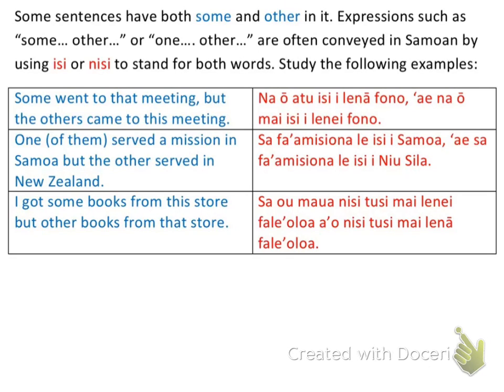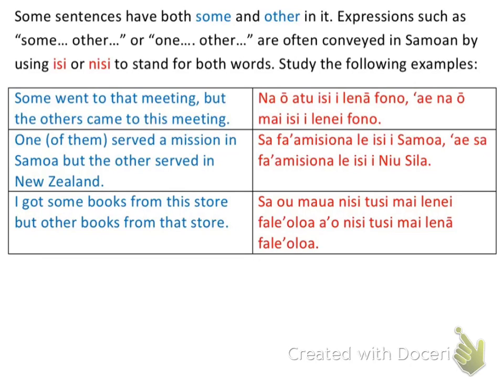So I'm talking about a multiple amount. So in this case, I could use e isi, but just so you know, nisi acts the same way. I got some books from this store, but other books from that store. This could also mean I got several books from this store, but other books from that store, or several other books from that store. Okay, either one, but this is the way that you could translate this.